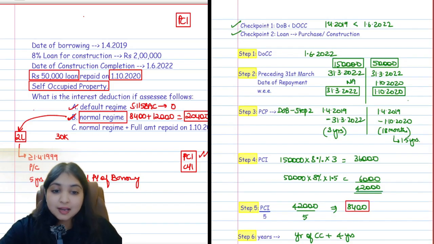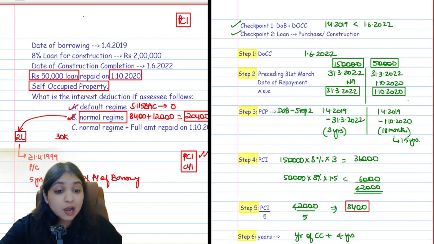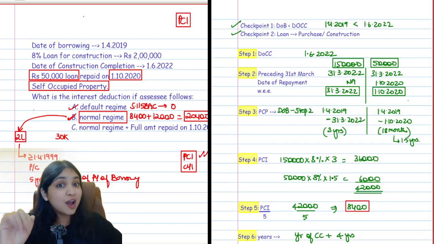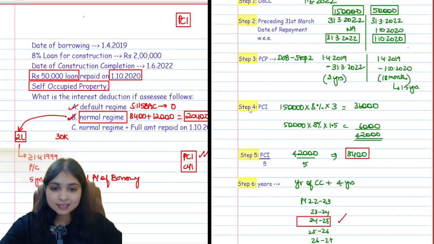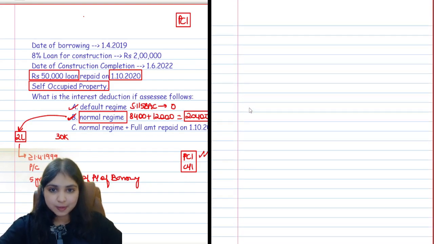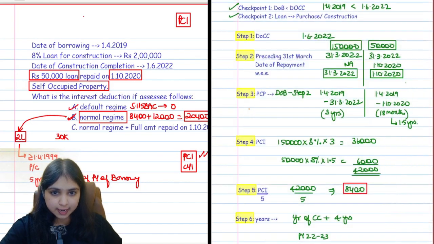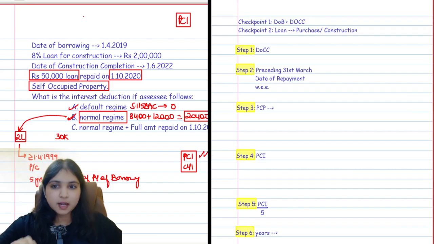One more drama. Let's say assessee is following normal regime and the full amount was repaid on 1st October 2020. In my first part, whatever we calculated now, only 50,000 was repaid on 1st October 2020 guys. Now what if the full amount, the full 2 lakh is repaid on 1st October 2020? Then how will the answer change? Come on, let's redo the whole thing all over again. Listen to me. If the whole loan is repaid, we're going to redo the whole thing again. All right, 1 minute. Look at this now.